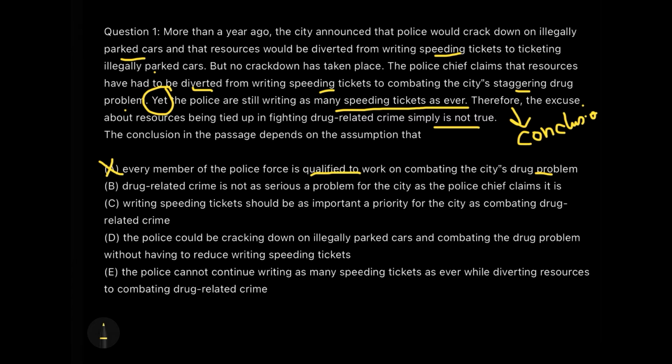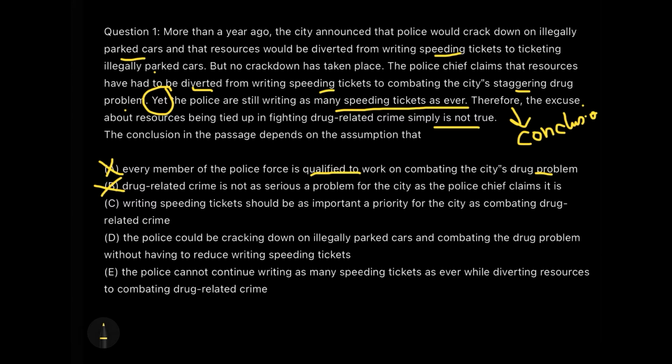Option B, drug related crime is not as serious a problem as the police chief claims it is. Oh, no, no, no. The importance of the crime here is not an assumption which would affect my conclusion. Will it affect my conclusion? Think about it. My conclusion is that the police chief is stating that they are still working against the illegally parked cars compared to the drug related problem, right? So how will it affect me if I say that drug related problem is not a serious problem? Please, no. This is a simple no. Whenever you see such extreme statements, make sure that option is not going to be your answer. Extreme statements are never our answer.